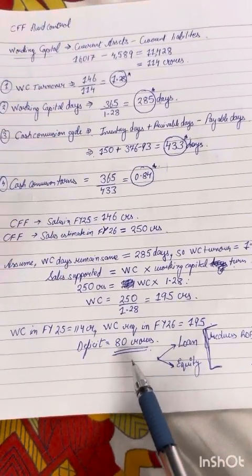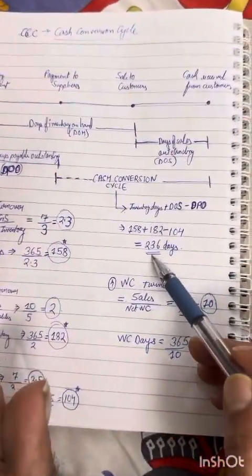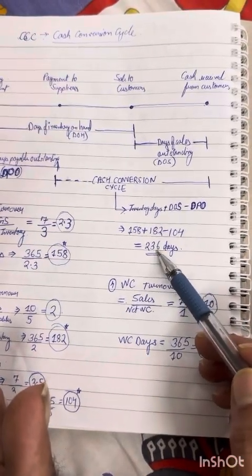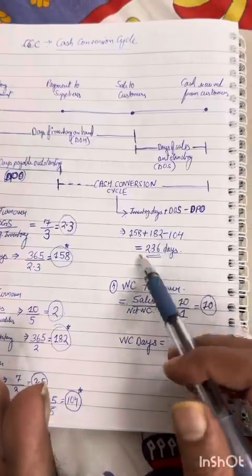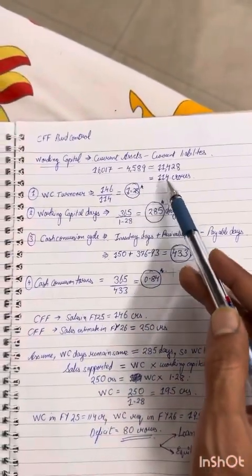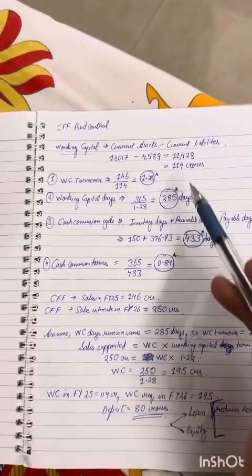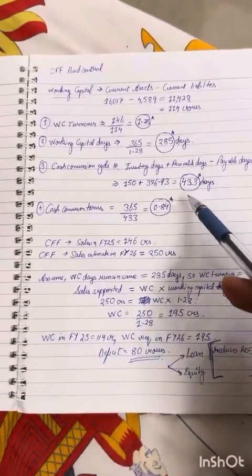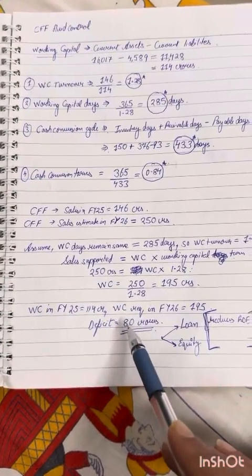So what you have to really understand is whether the management is able to maintain the cash conversion cycle. Are these days reducing? You do not want these days to go beyond a certain point, right? Your cash has to convert really fast. How big is your working capital currently? And are you able to turn it quickly? These two in combination will decide what is your working capital requirement. Do you need more funds to grow the business or not?